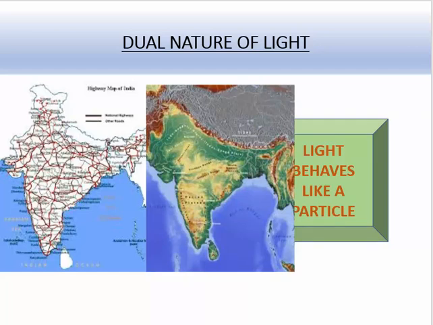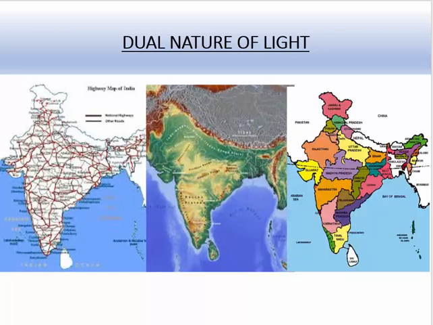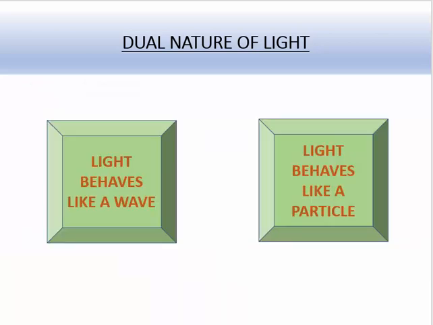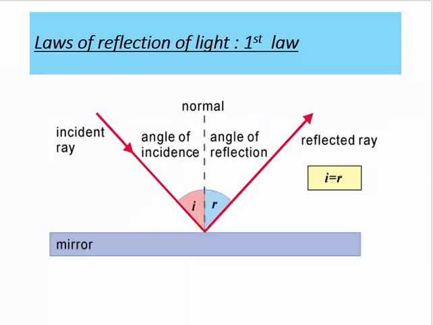Or you want to know how many states do we have. So in that case you will choose a map which will depict the different states of India along with their boundaries. So the country is the same, but the information in each case which is being depicted is different. So light also behaves like that. It behaves sometimes like a particle and sometimes like a wave. It depends on what phenomena we are studying.